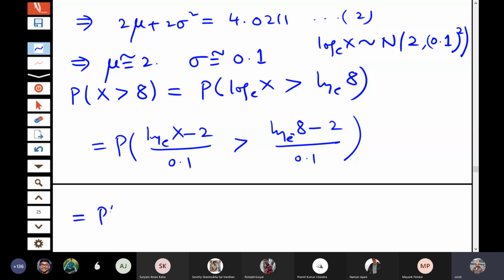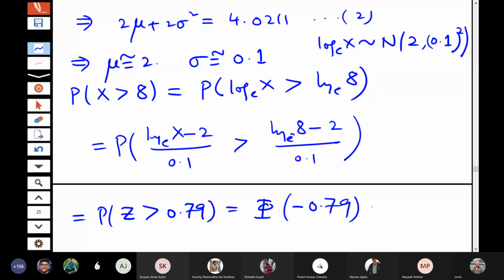That is probability z greater than 0.79. So you check the tables of the standard normal distribution, that is 0.2148. So log normal distribution is very closely related to the normal distribution, and any probability statement of the log normal can be calculated using the normal distribution.